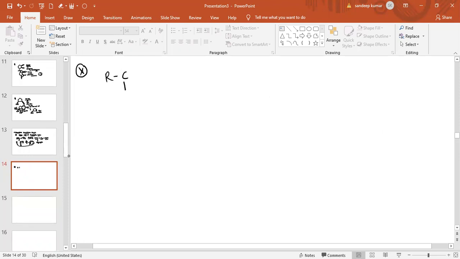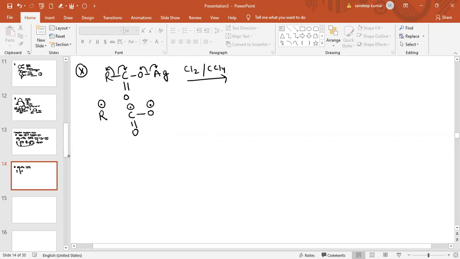When we use silver salt of carboxylic acid, that is RCOOAg, in presence of Cl2 and CCl4, carbon tetrachloride, again the bond will break homolytically: one electron on this carbon atom, one electron on the oxygen atom, and one electron on the silver atom. So it will break in this way: R free radical, again carbon free radical, oxygen free radical, and a double bond between carbon and oxygen. You can easily see.